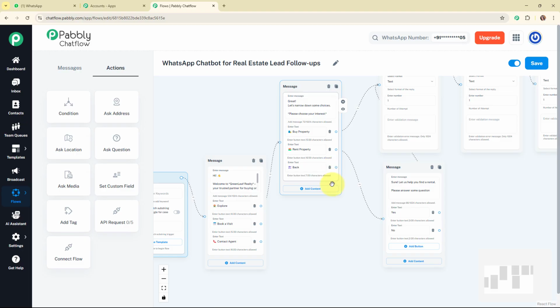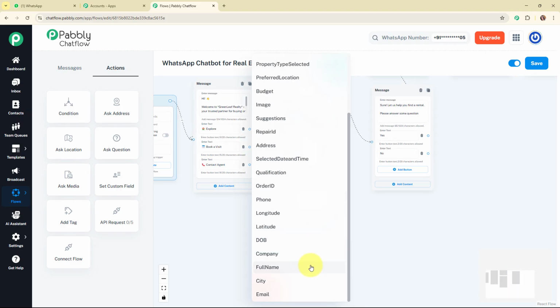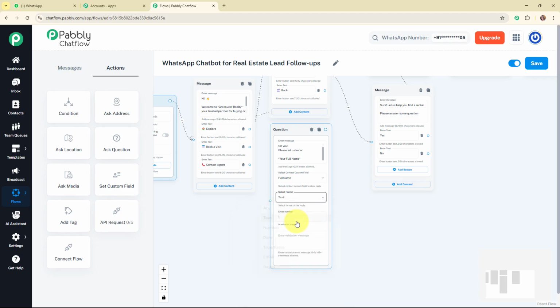I'm going to connect this back quick reply button to the main message box, and then for the book a visit quick reply button we are going to again add a question message box over here, and here we are going to add the text: we would love to arrange a site visit for you, please let us know your full name. So here we are asking for the customer's or lead's full name, and for that I'm going to select my contact custom field as full name and the format as text, and then I'm going to connect this quick reply button to this question message box.